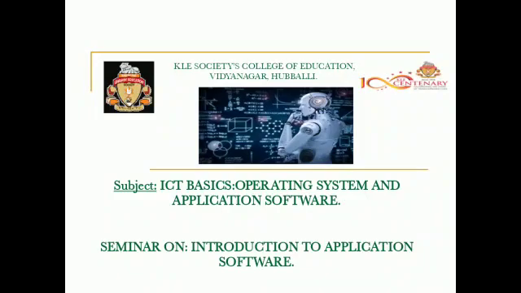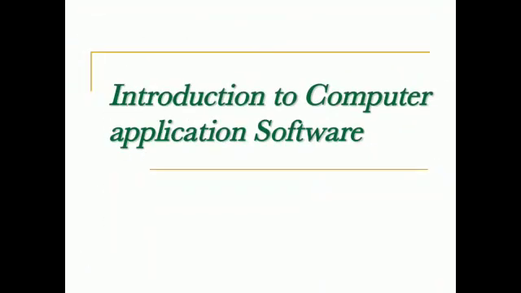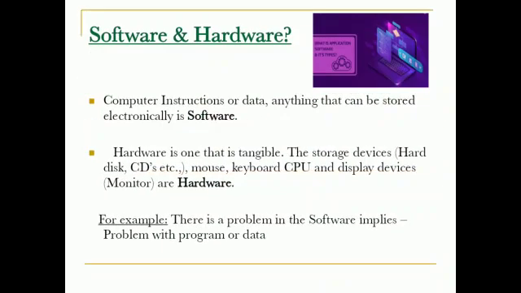First, we will learn about what is software and what is hardware. Software is computer instructions or data. Anything that can be stored electronically is called software. It means that the instructions or data that are stored electronically are called software.